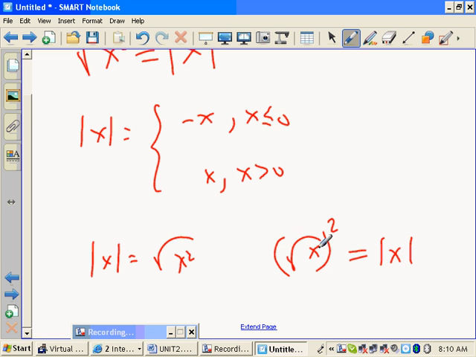Now it does work out when you square it, does it? Yeah, it becomes a negative 5. So is that absolute value? No, it's not. So be careful. This is not absolute value. This is absolute value. You square first, then you square root, that's absolute value. You square root first, then you square, that's not absolute value.